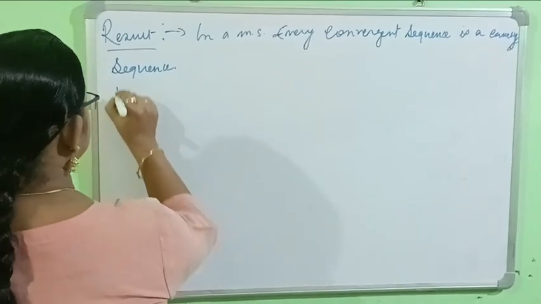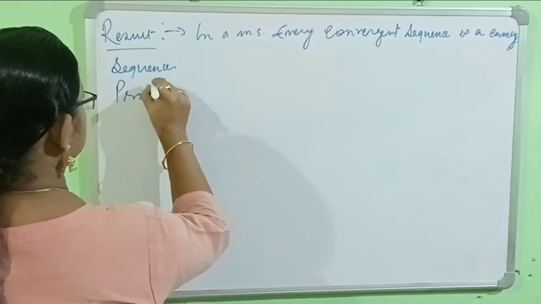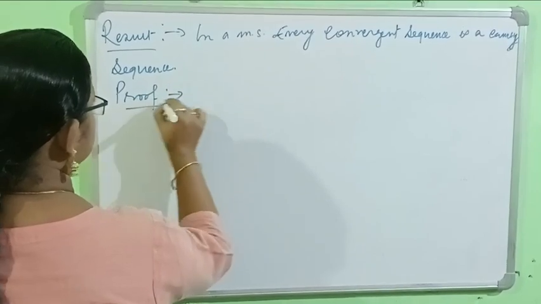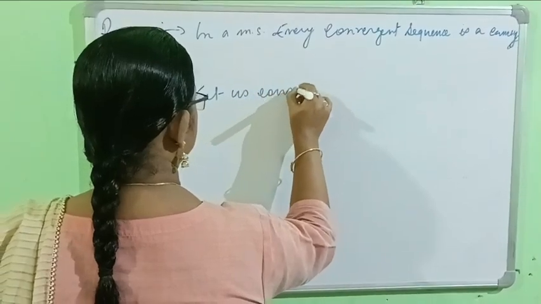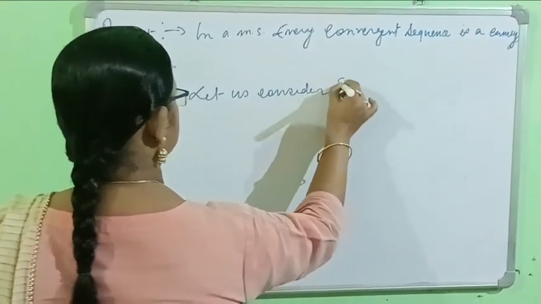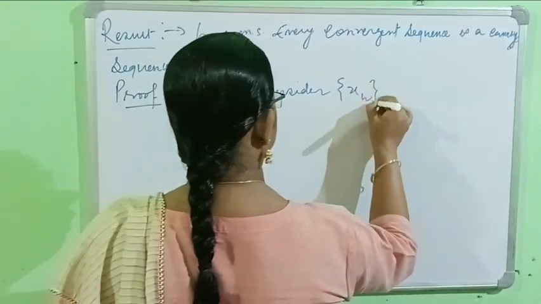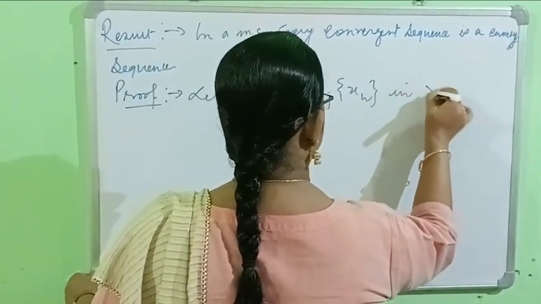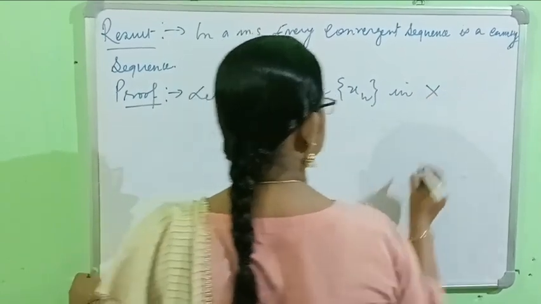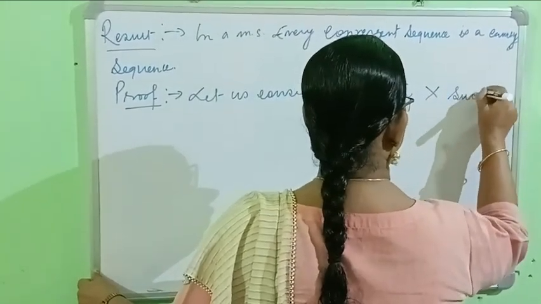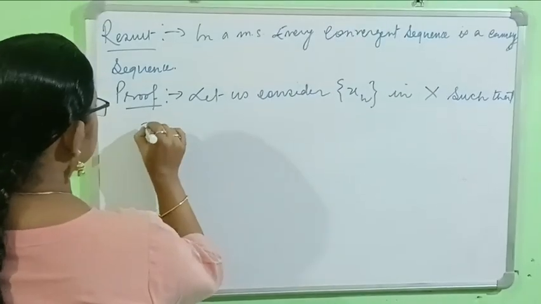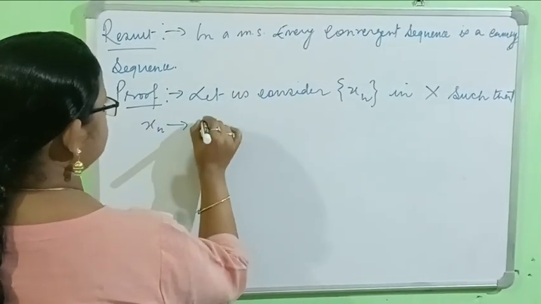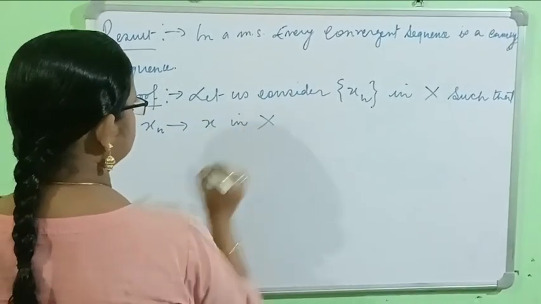Proof: let us consider a sequence {x_n} in X such that {x_n} converges to x in X. Okay?